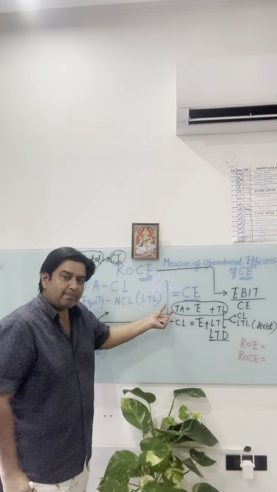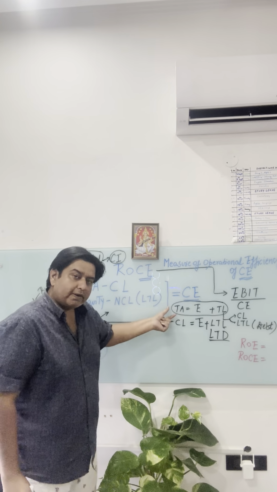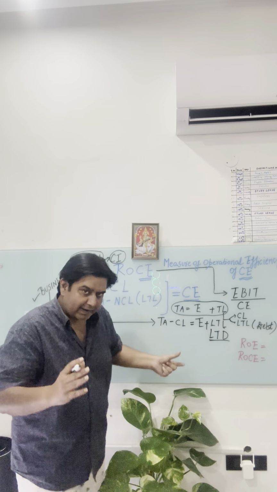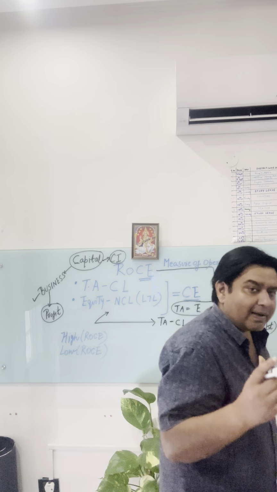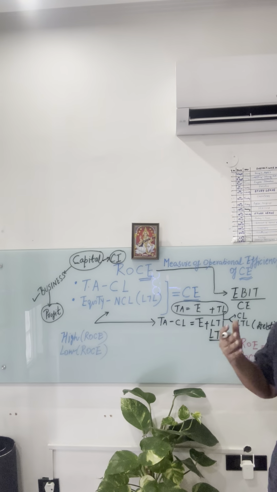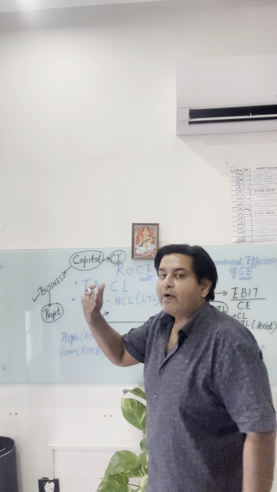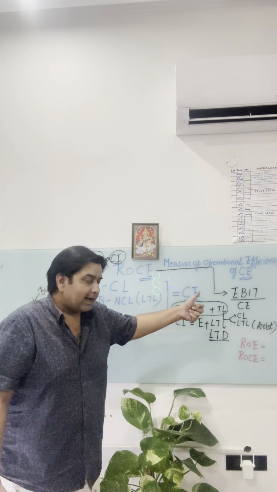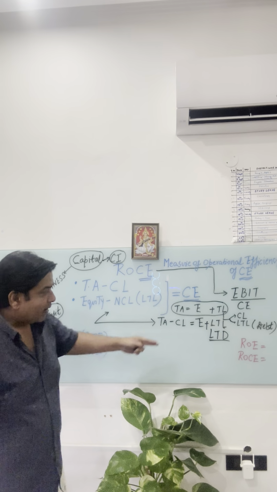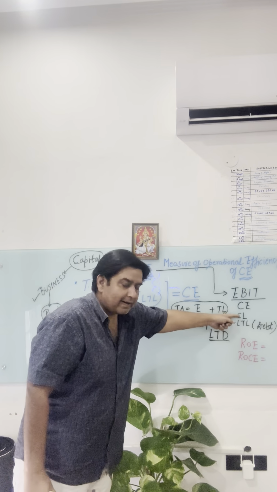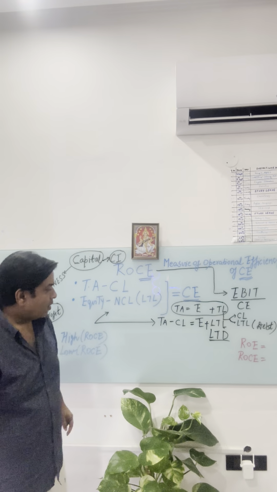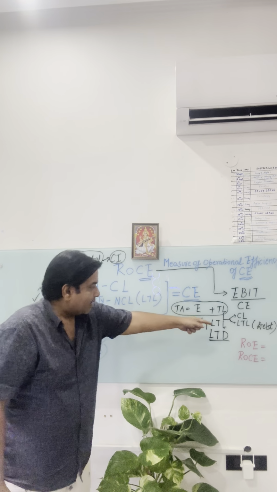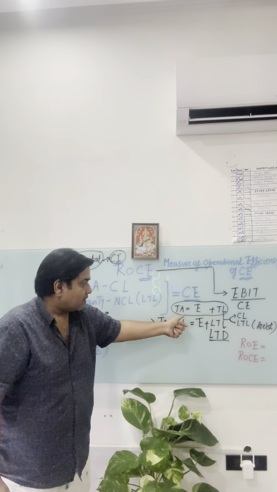So the equation is very simple. Total assets will be, again, there are short term assets which are maturing in 1 year, and then long term assets, that are the assets having a maturity period exceeding 1 year. So equation is total assets equal total liabilities. Okay, total liabilities we can further bifurcate in current liabilities and long term liabilities. Now if I deduct current liabilities from total assets, so what I have to do?